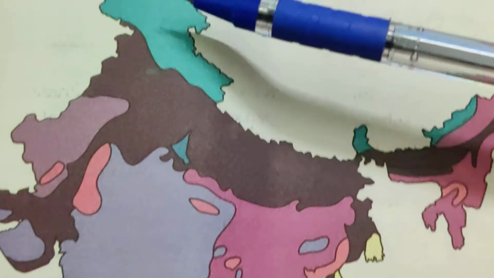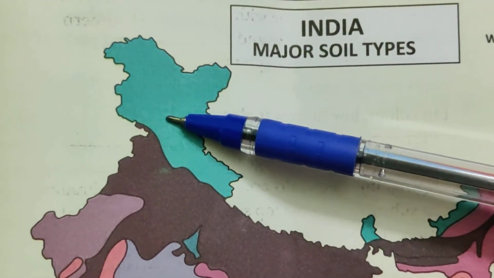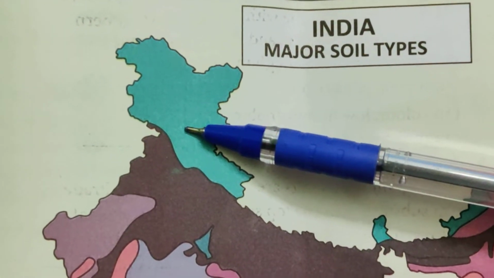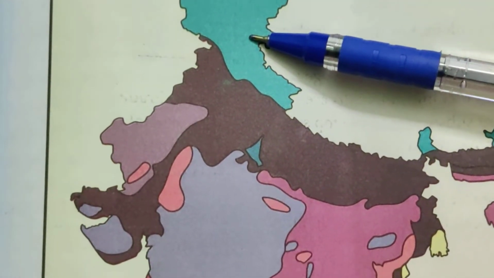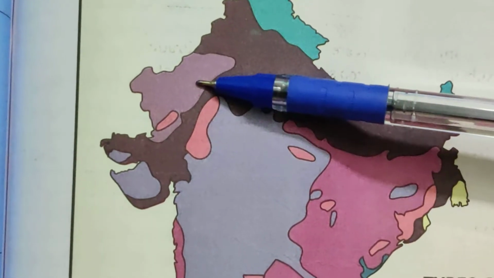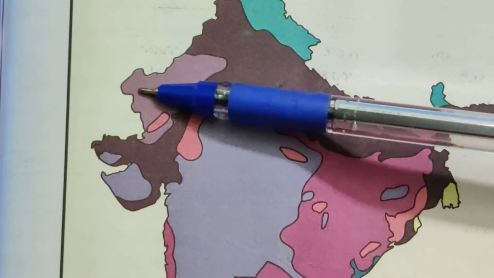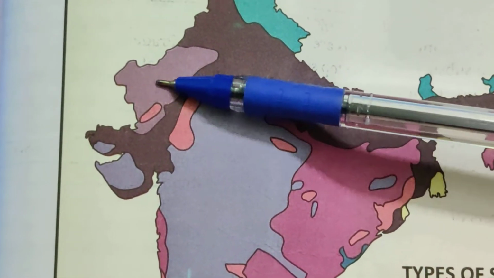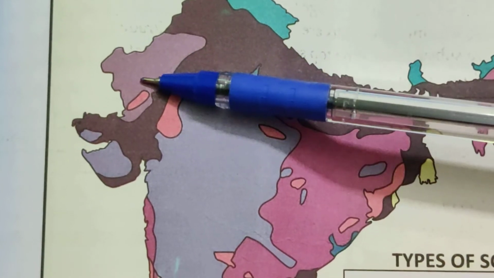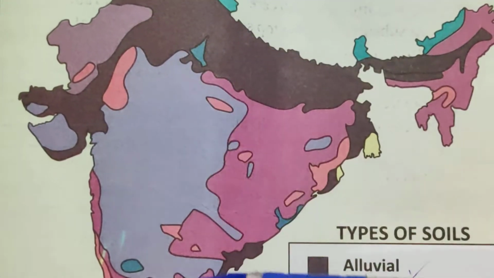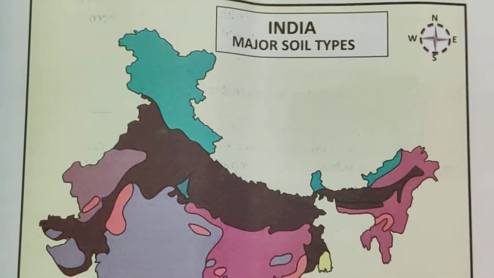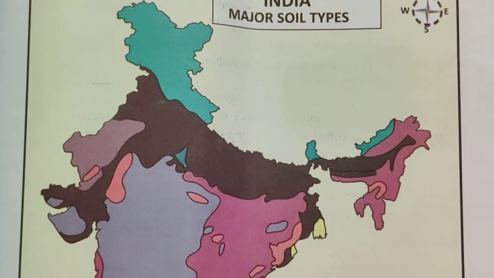Forest and mountain soil, this is the last forest. Mountain forest, if they ask the question, you can locate this region. Even for the mountain soil region you can locate. Arid and desert soil is in the Thar desert region, you know very well, in the western part of Rajasthan. Okay my dears, so these are the different types of soils we find in India.